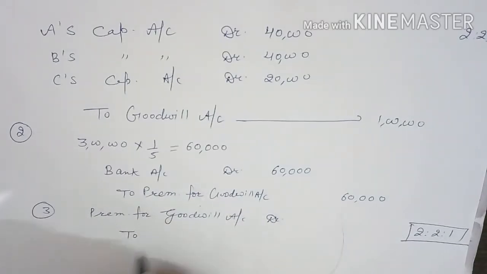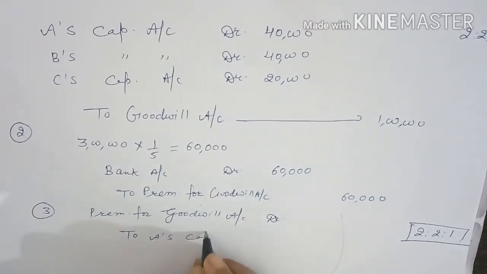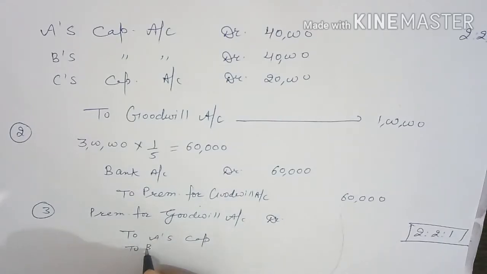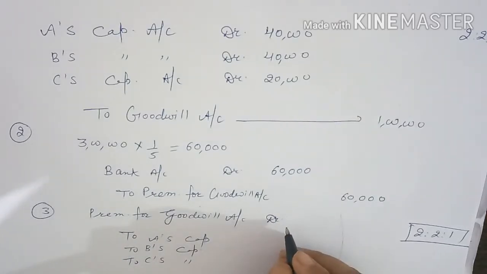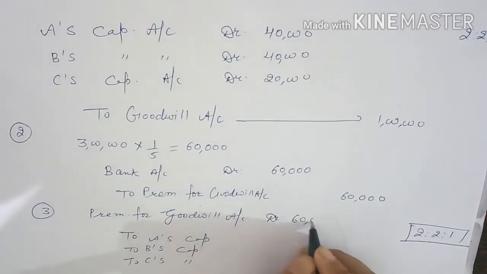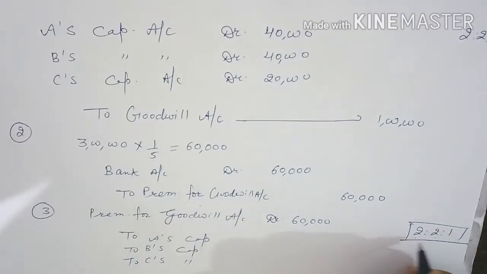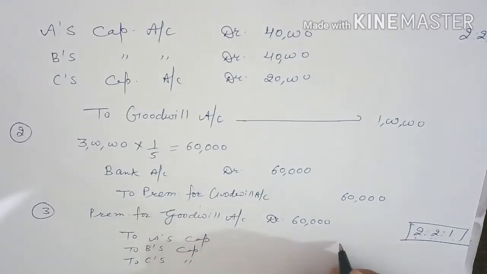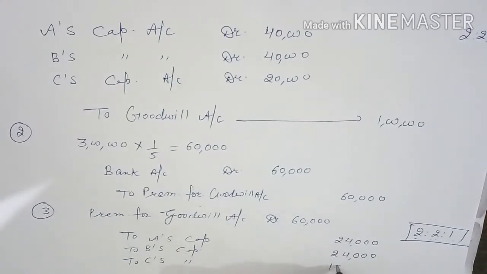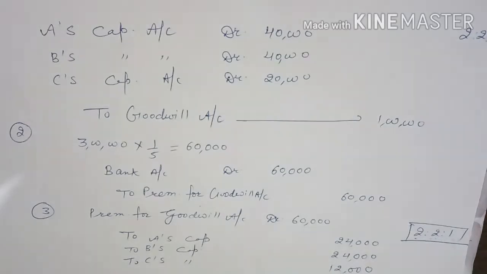So premium for goodwill to A's capital, to B's capital, to C's capital. Premium for goodwill, how much amount is there? 60,000. It will be credited in which ratio? 2:2:1. That means 24,000 will be credited in A's account, 24,000 in B and 12,000 in C.